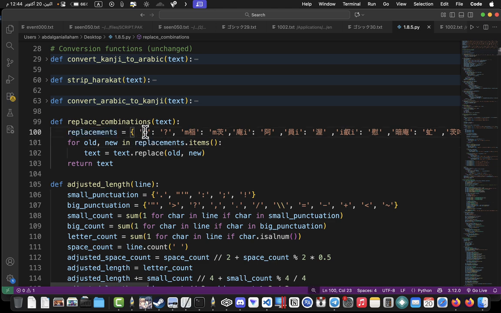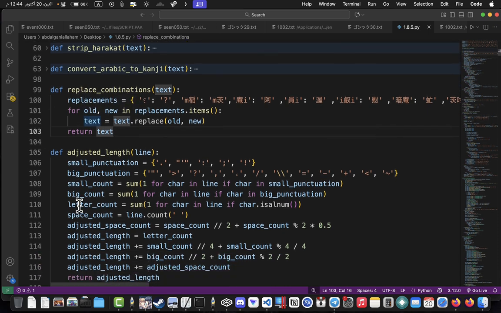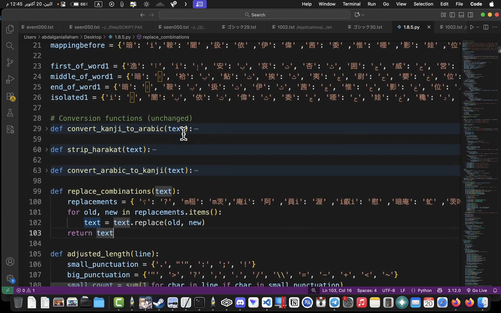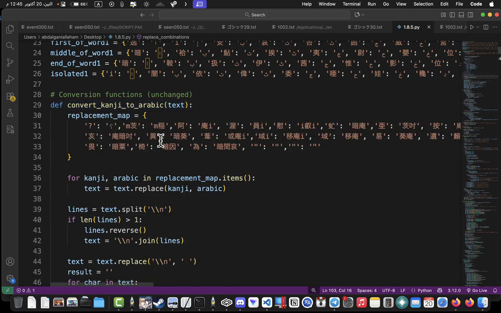You will put here, for example, the Portuguese text, and here the katakana half cut, for example. Okay, and replace compilation will do all the stuff that you need. Adjust length, this is really important for White Album. Okay, because it will add the IN for you, the IN which is in this tool here.